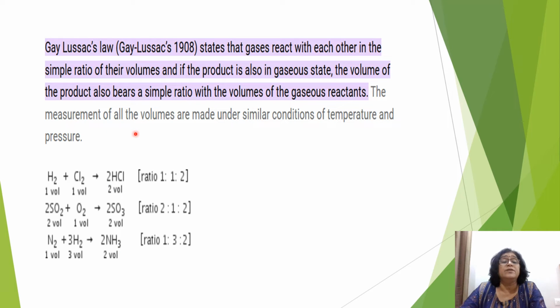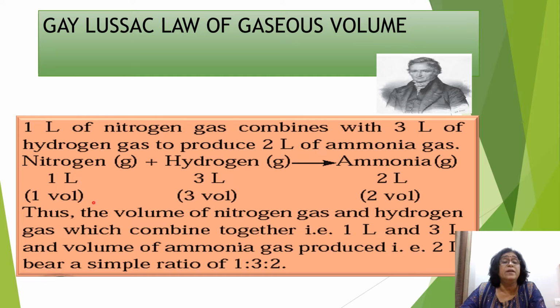This is provided the measurements of all volumes are done under similar conditions of temperature and pressure. I hope it's clear. So when gaseous reactants react to give a gaseous product, then their volumes bear a simple whole number ratio, provided the volumes are measured at similar conditions of temperature and pressure. So that is Gay-Lussac's law of combining volume. In this example, nitrogen gas plus hydrogen gas gives you ammonia gas. So one volume of nitrogen reacts with three volumes of hydrogen, giving you two volumes of ammonia. So their ratio will be 1 is to 3 is to 2.